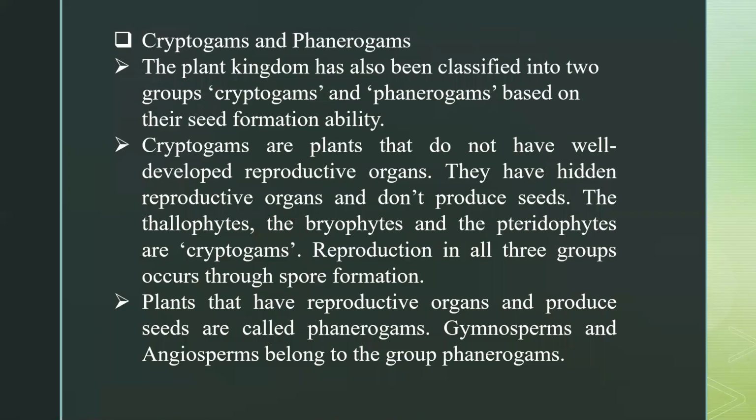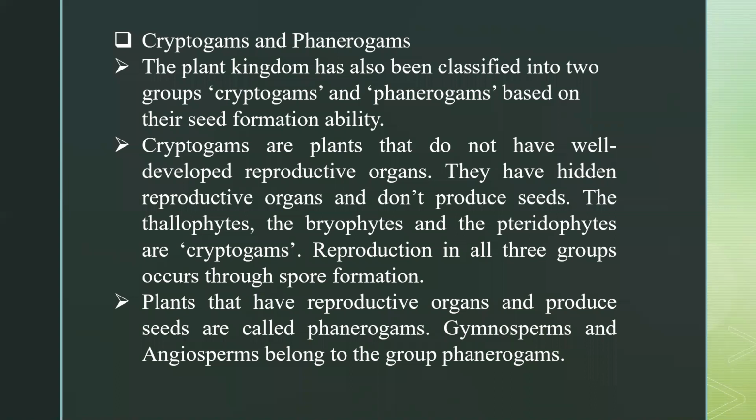Then we have another categorization on the basis of seed formation. First we have cryptogams, and second we have phanerogams. Cryptogams include plants that do not have proper reproductive organs. There are 3 subgroups under this: thallophytes, bryophytes, and pteridophytes, and reproduction takes place through spore formation.